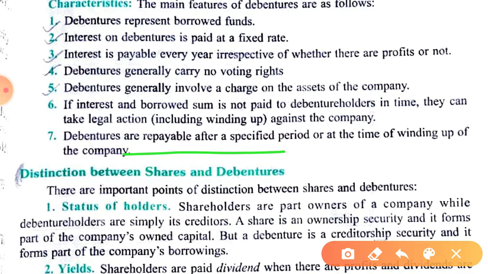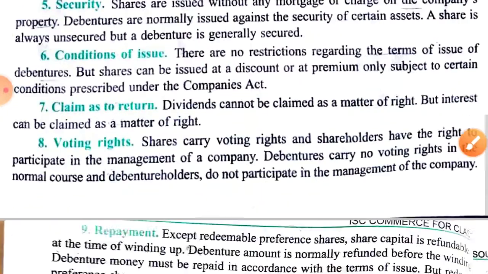Issue of debenture and redemption of debenture are chapter number 7 and 8 of ISC accountancy class 12th. Okay, very interesting. So this chapter is going to help you to understand that chapter as well. Accounting treatment we will learn in accountancy. Now the difference between shares and debentures is given. We will cover it through a table.